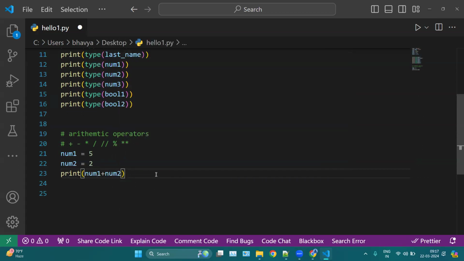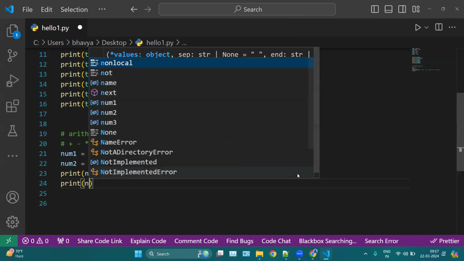Here num1 and num2 are known as operands, and plus is an operator. Plus is an operator, and num1 and num2 are operands on which the operation has been performed.